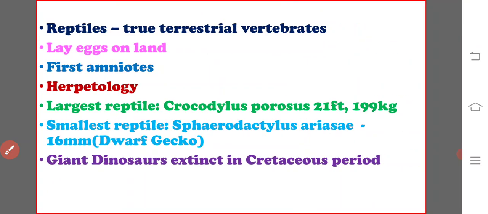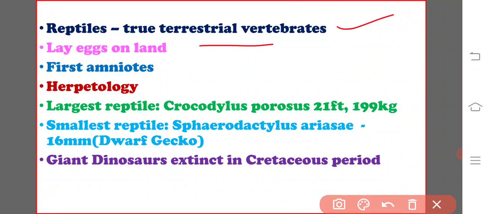Let us see the general characters of the reptiles. These are the first truly terrestrial vertebrates, because fishes are confined to the aquatic environment, whereas amphibians, although they may partly live on land, have to return to the aquatic environment during the breeding season. Reptiles completely and successfully live in the terrestrial environment.